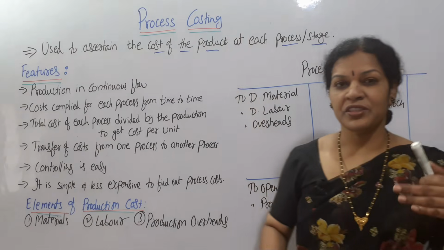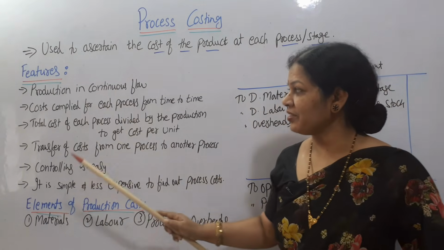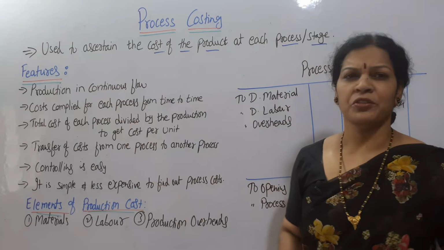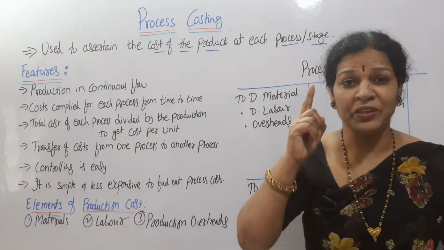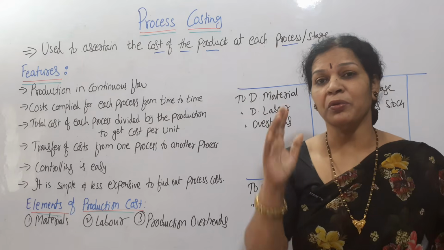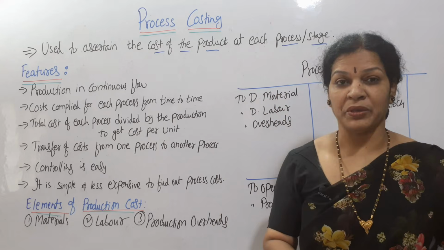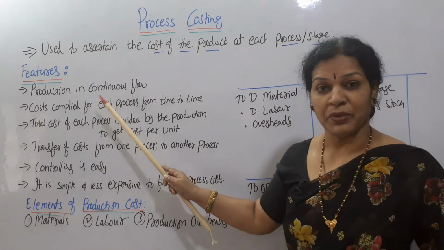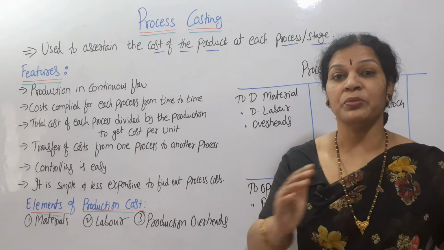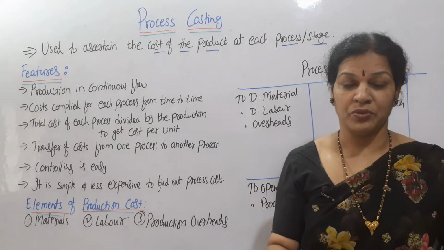Now if you see the features, the main features are these. Production in continuous flow is one of the main features. If the production is not in flow, we cannot prepare process costing. Different processes we are going to prepare, so the production must go on, it has to be a continuous flow.